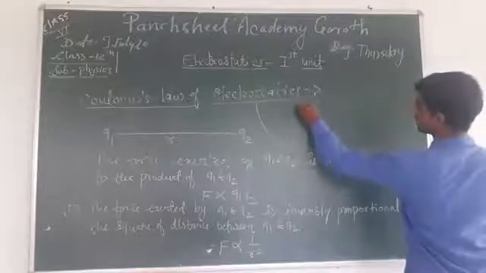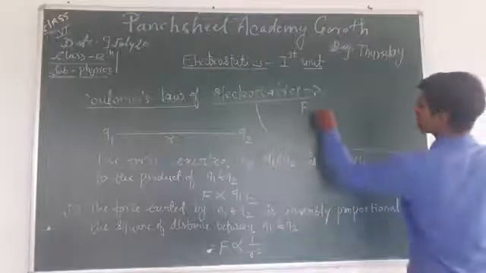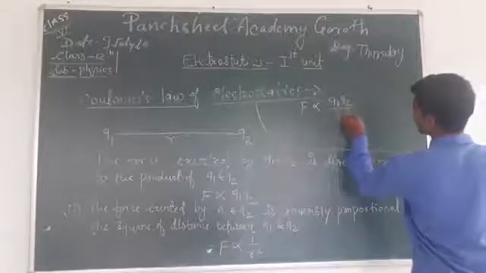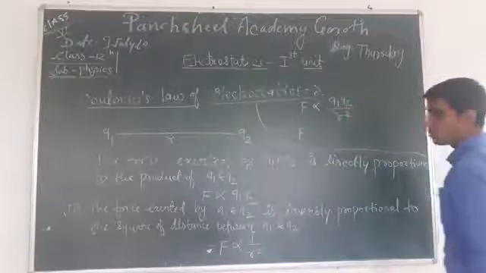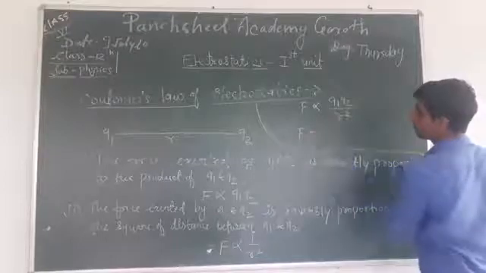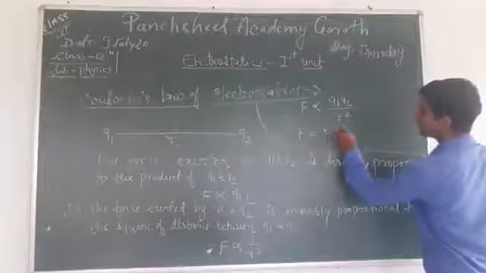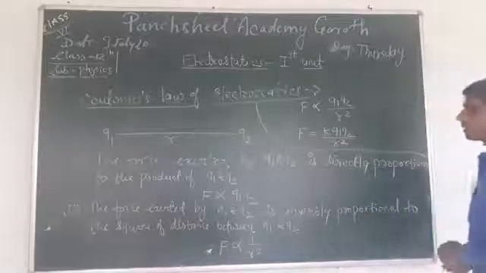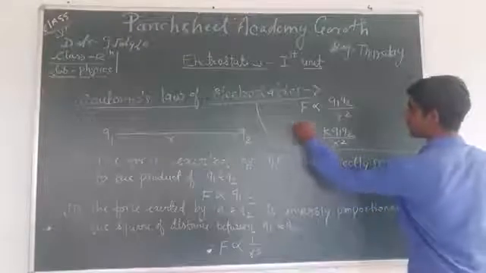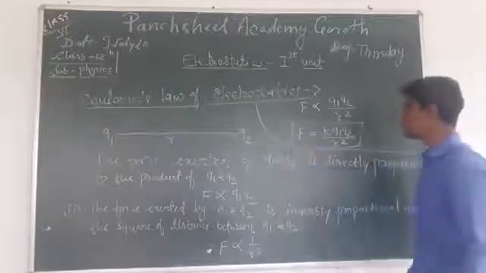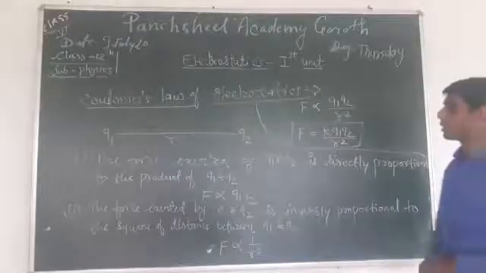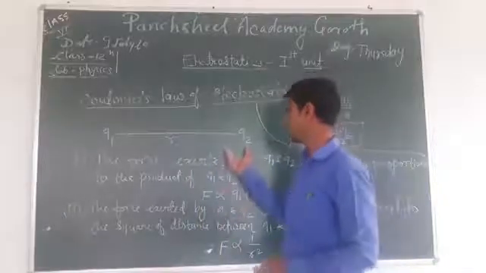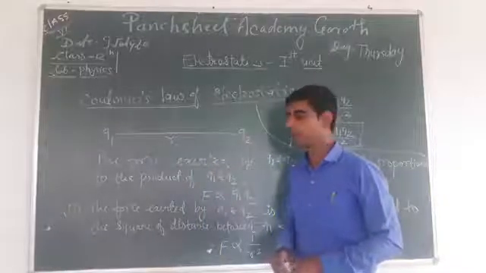If I combine both, then F is directly proportional to Q1 Q2 upon r squared, or if I remove the proportionality constant, then F equals k Q1 Q2 upon r squared. This is the value of the electrostatic force or Coulombic force when two charges Q1 and Q2 are placed in air or vacuum.